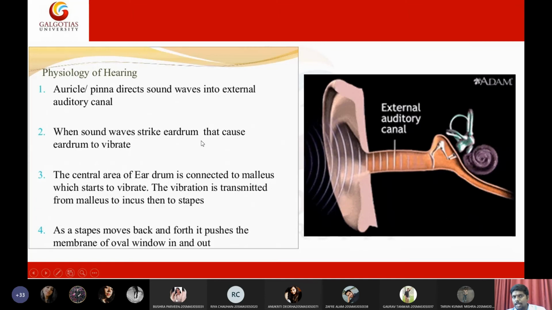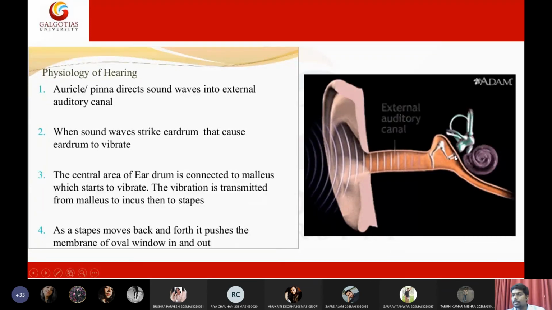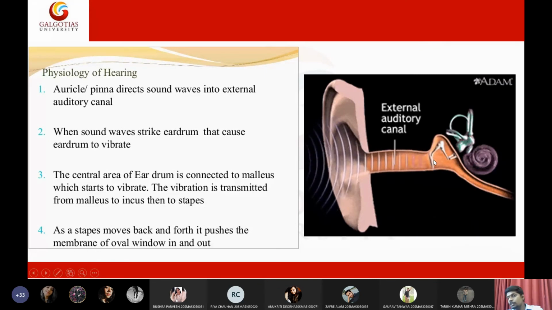When the sound waves strike the eardrum, that causes the eardrum to vibrate. The central area of the eardrum is connected to the malleus, incus, and stapes, which will start vibrating. That results in transmission of the signal from the tympanic membrane to the inner ear by the ear ossicles, and they also greatly amplify the sound signal.